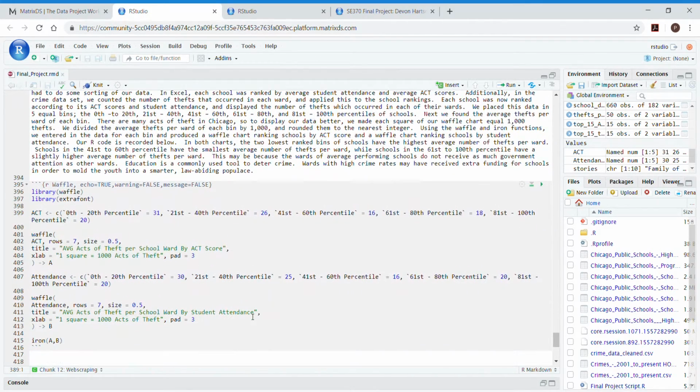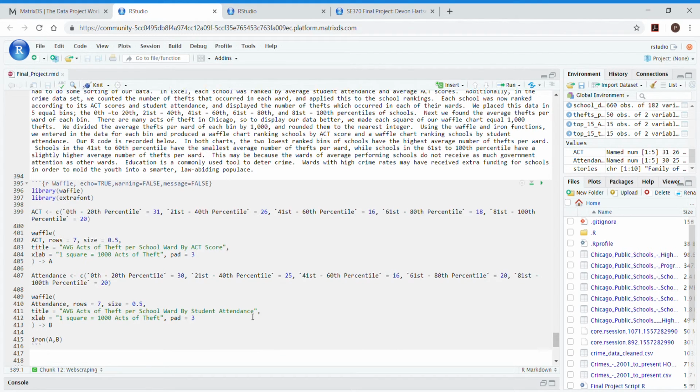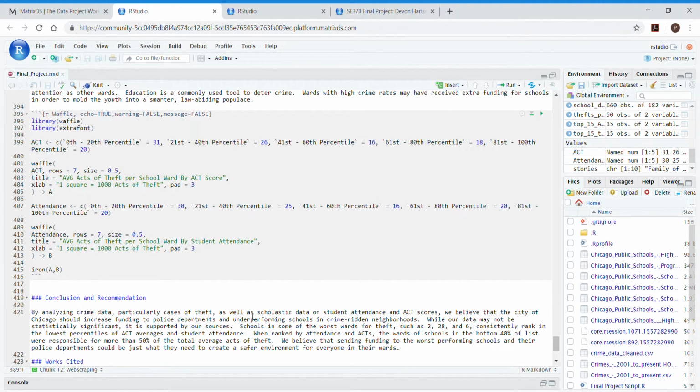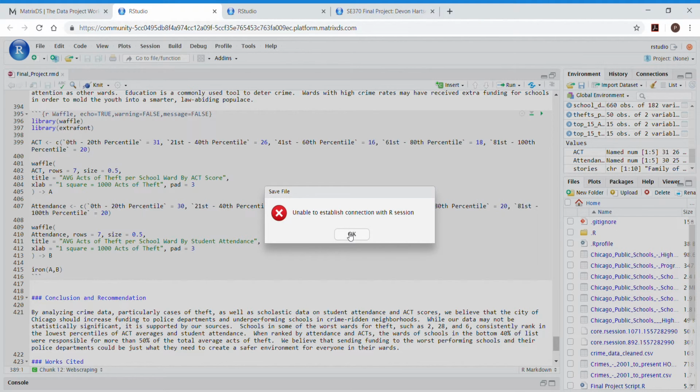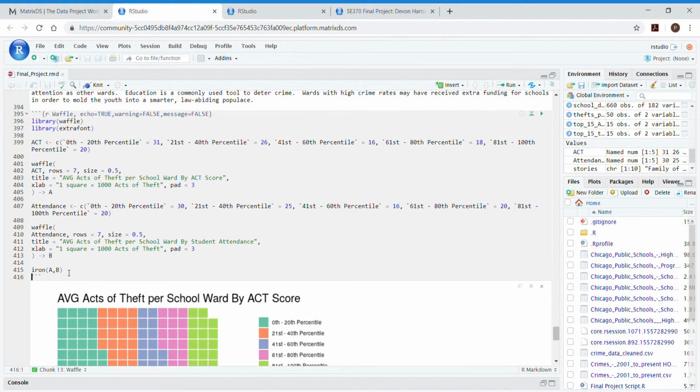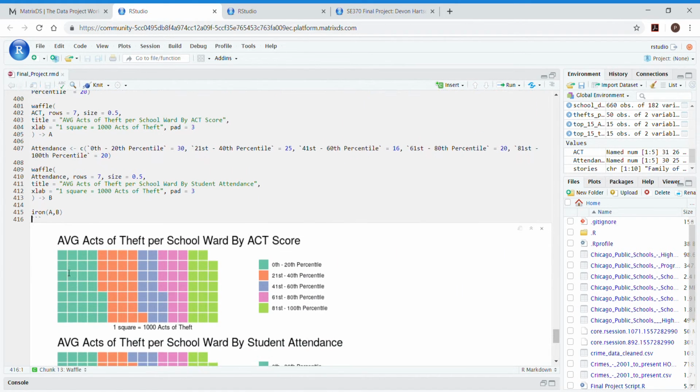To further analyze the data, we used a new package called the R waffle package, which is a way of displaying our data similar to a pie chart. We broke down the ACT score data set and the school data set into ACT scores and attendance rates.